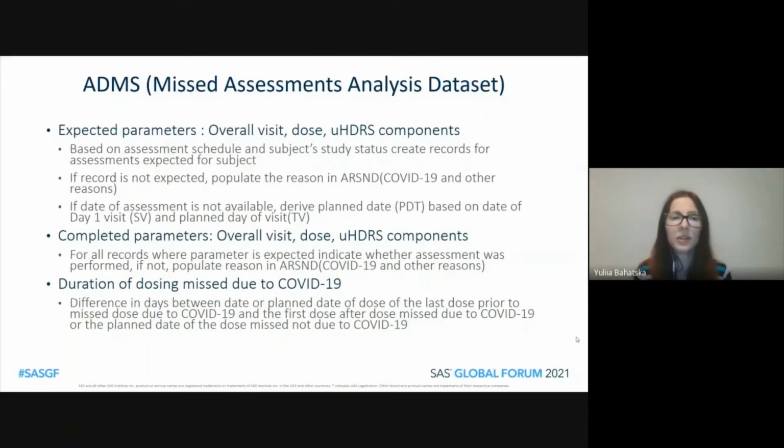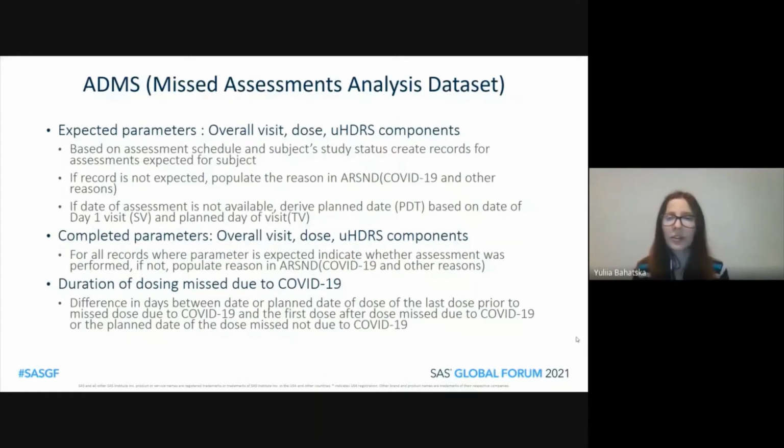Expected parameters were created for visit, dose, and each of the UHDRS components. So based on the assessment schedule and subject study status, we created records for assessments that were expected for the subject. If the assessment was not expected, we populated the reason why it was not expected in the reason not done variable. This could be COVID-19 or any other reason. If the date of assessment was not available, we derived the planned date, PDT, which was based on the date of day 1 visit from SV domain and planned day of visit from TV domain.